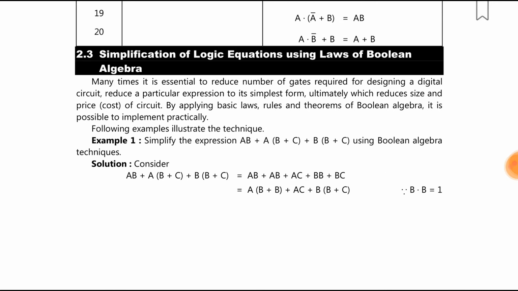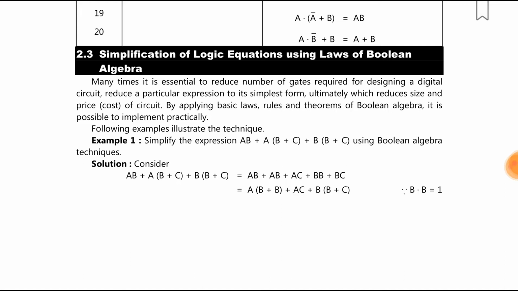Now, how to simplify the logic equation using laws of Boolean algebra. Many times it is essential to reduce the number of gates required for designing a digital circuit. Reduce a particular expression to its simplest form, which ultimately reduces the size and price of the circuit. By applying basic laws, rules and theorems of Boolean algebra, it is possible to implement this practically. The following examples illustrate the techniques.